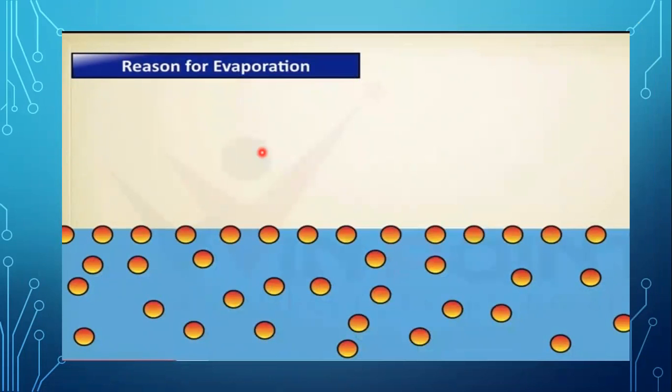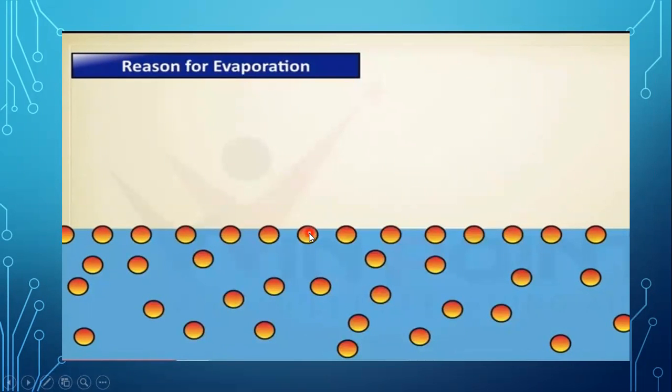What is the reason for evaporation? Actually, in a liquid, some molecules have more kinetic energy and some have less. The molecules with high kinetic energies are usually at the surface. These molecules absorb more energy or heat from the surroundings as well as from the molecules below them.